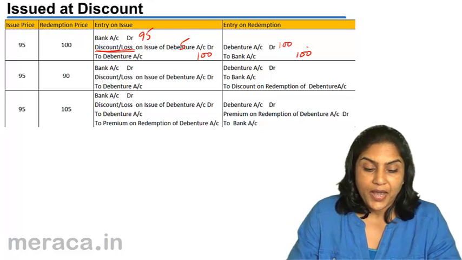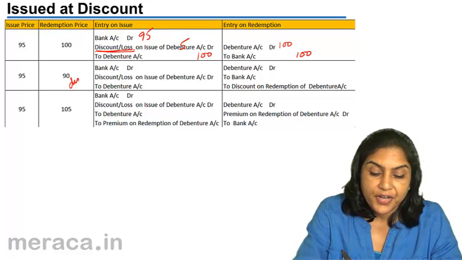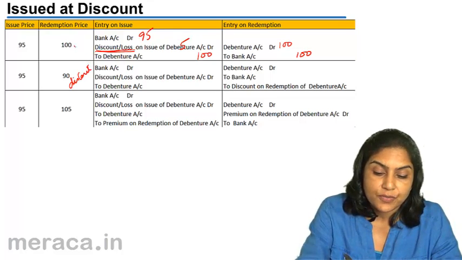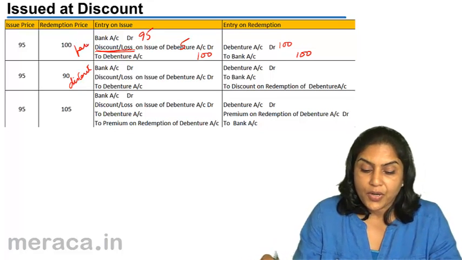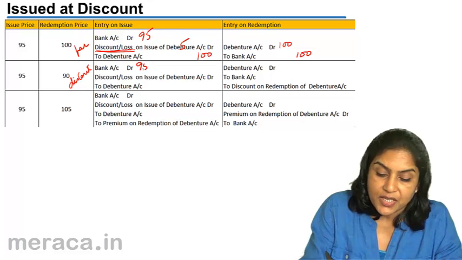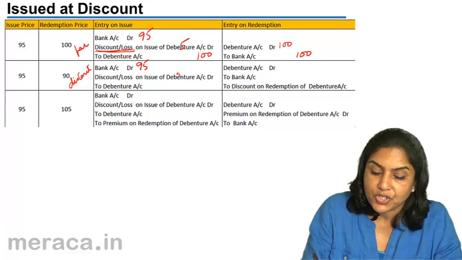Now we have another case where it is issued at discount and this is redeemed also at a discount. The previous case was par. What happens now? Now again the money which comes in is 95. Discount or loss on issue of debentures is 5. To debentures is 100.